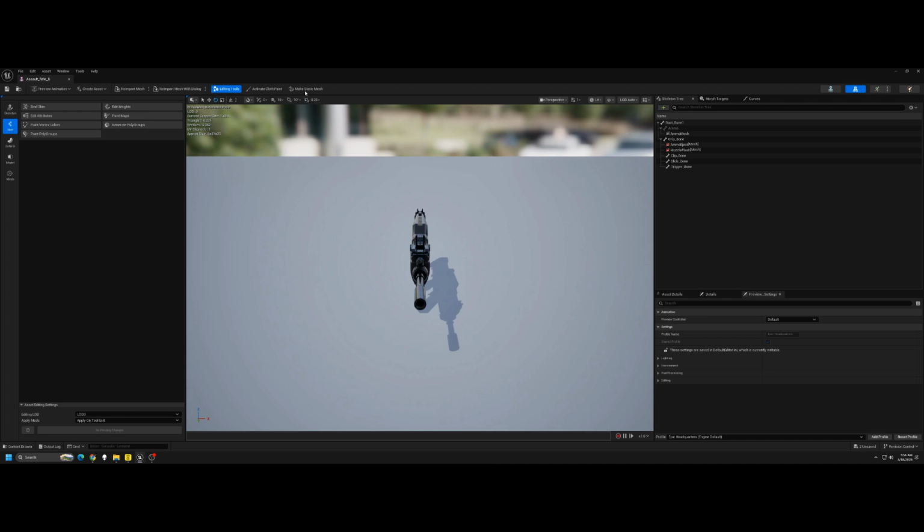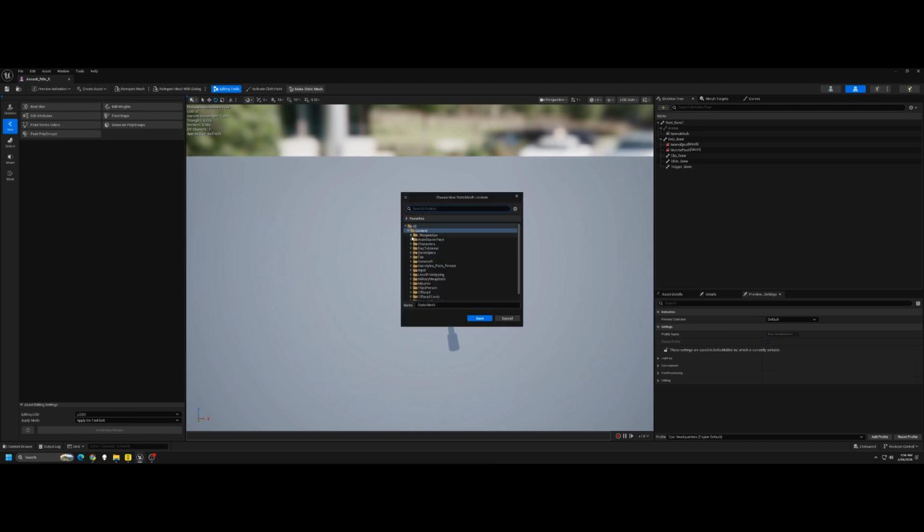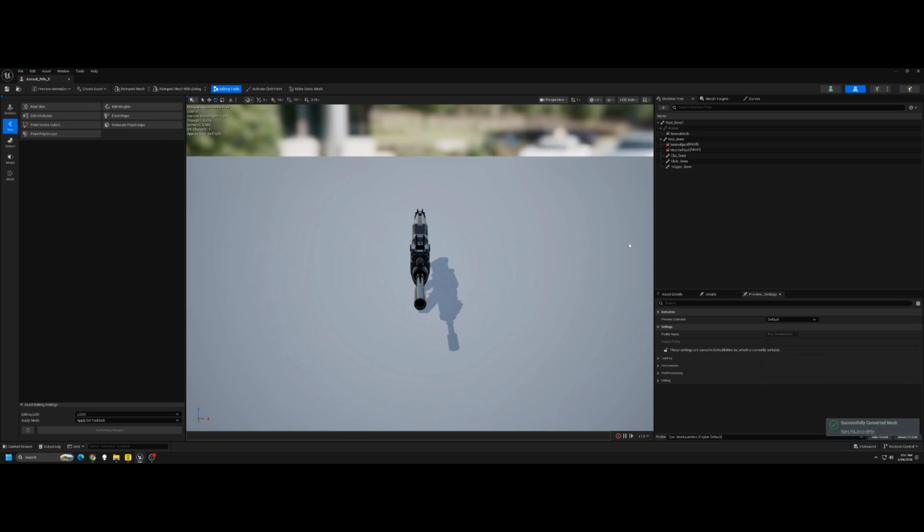First things first, let's open up our assault rifle skeletal mesh and make a static mesh. Just like we did with the pistol, we need a point for our projectiles to exit from.